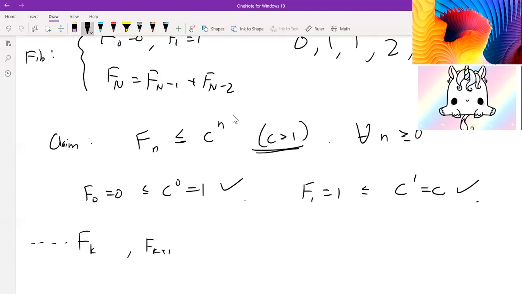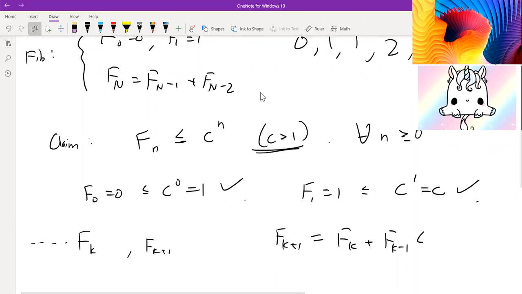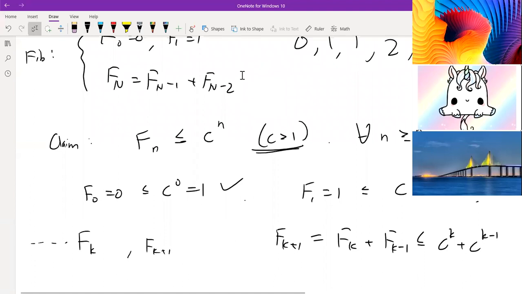So how we do this is we look at the relationships. Let's look at what f of k plus 1 is equal to. This is f of k plus f of k minus 1. And using our hypothesis, which is that all of these up to k are true, this should be less than or equal to c to the power of k plus c to the power of k minus 1.